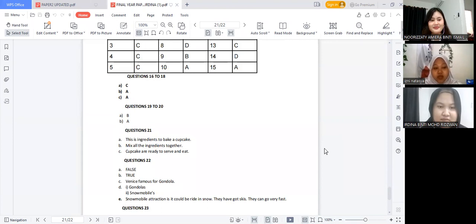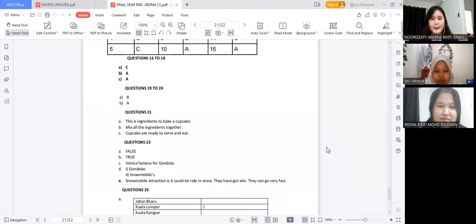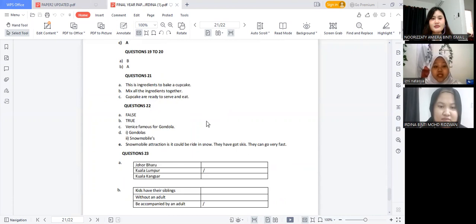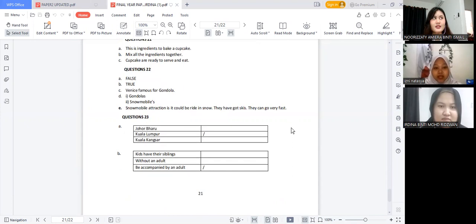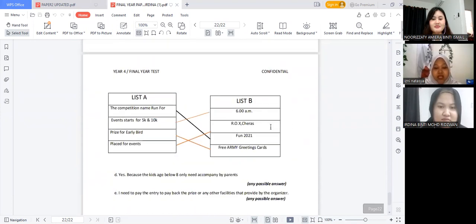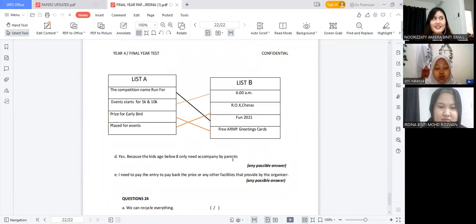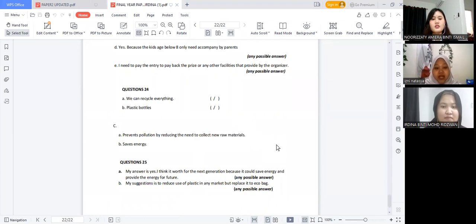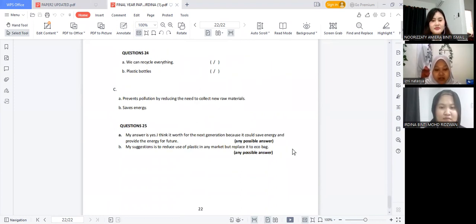Question 21. Right, so moving on to the next question, which is question 21. So these are the answers for each question. The next one is question 22 and question 23. So these are the answers. For question 23, we also accept any possible answer for questions D and E. So the next one is question 24 and the last one is question 25. So any possible answer will be accepted.